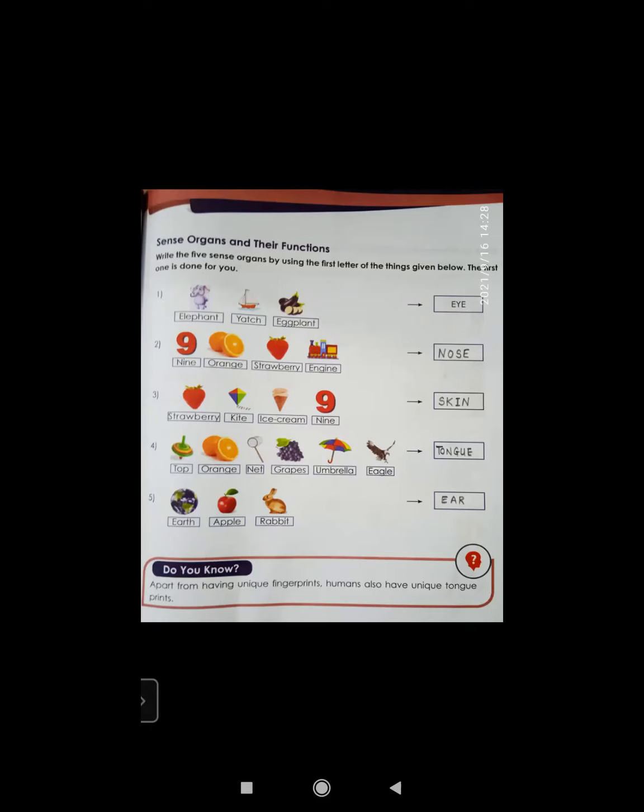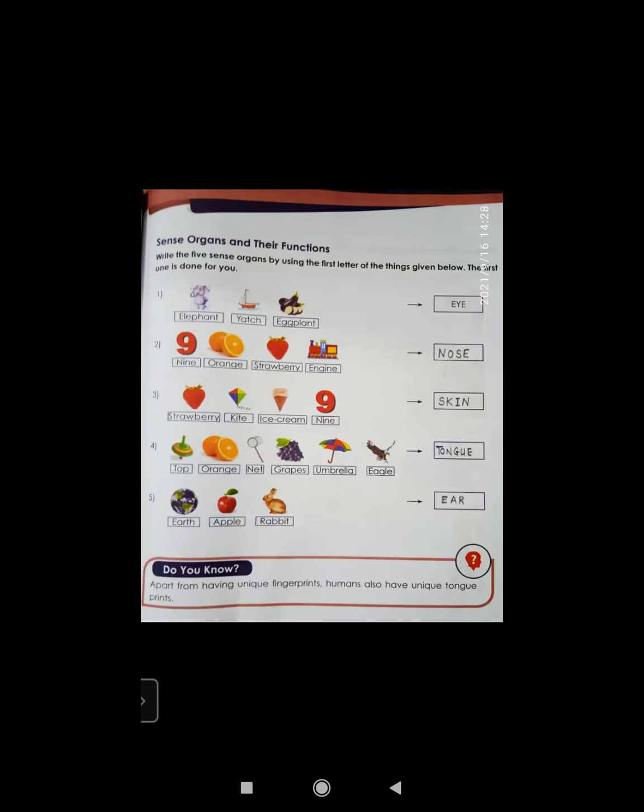They have shown us a few pictures, that is images, and even those images' names are written below them, and they are asking us to select only the first letter of the name from all the given images, and then which word you will get, that word will be nothing but a sense organ, right kids? Okay, now let us see one by one.